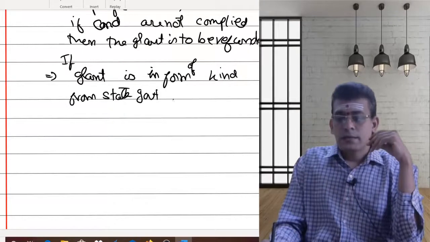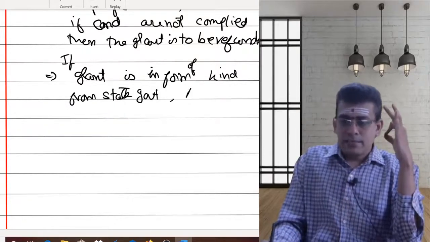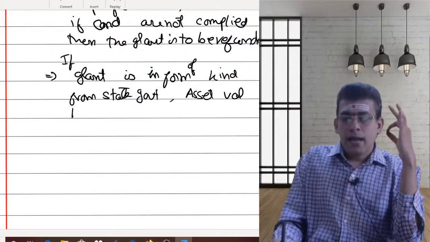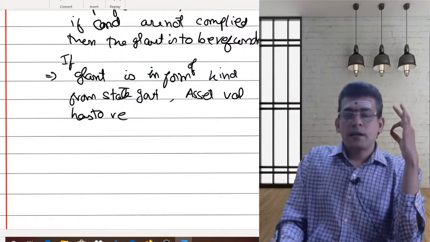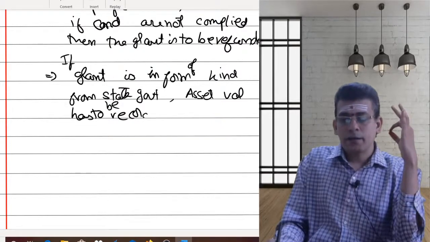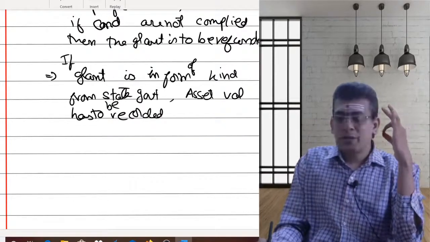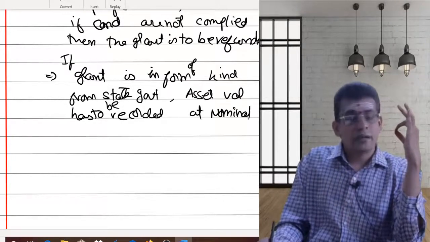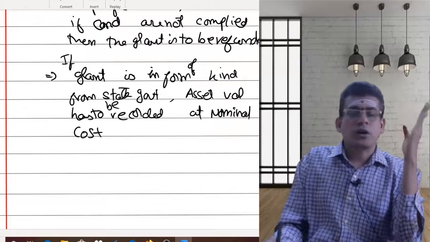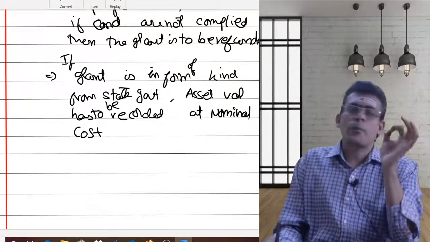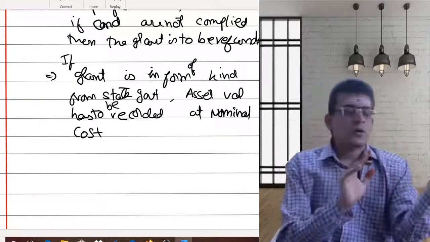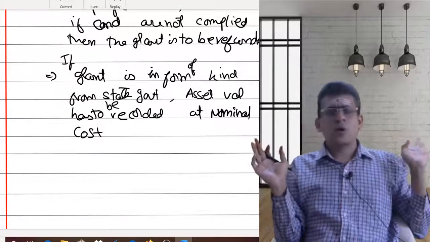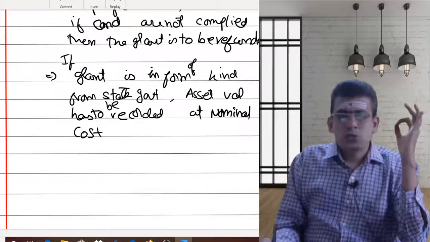The standard says the asset value has to be recorded at nominal cost. Again, nominal cost is not the fair value. You record at any value, whatever value it is. So that's the thing.